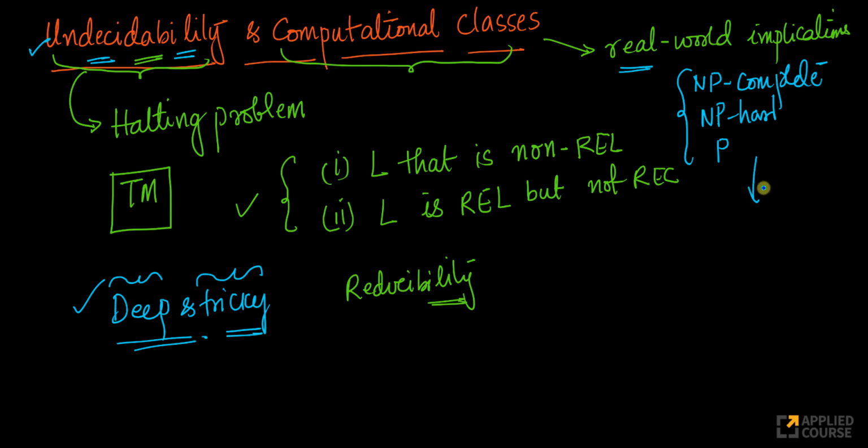There are a lot of important real world algorithm problems which fall in different classes of NP complete, NP hard, or P. Depending on where they fall, we can make certain assertions about their time complexities, right? So what we learn in undecidability, especially in computational classes, has lots of implications for real world algorithms.